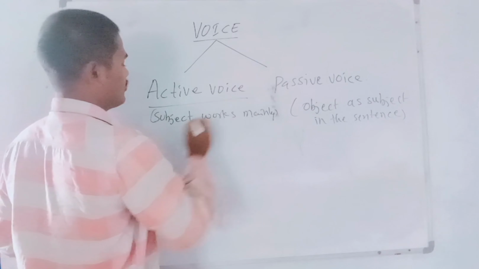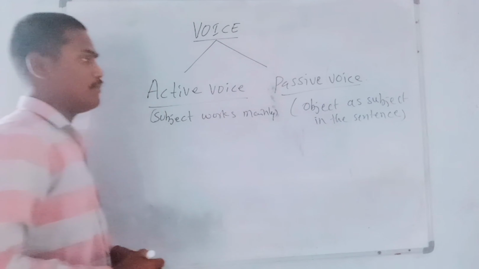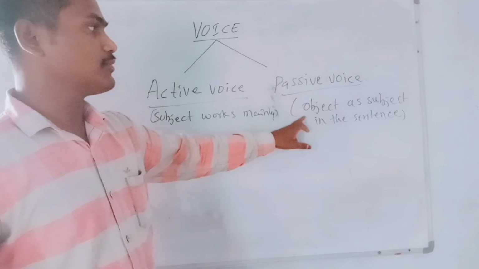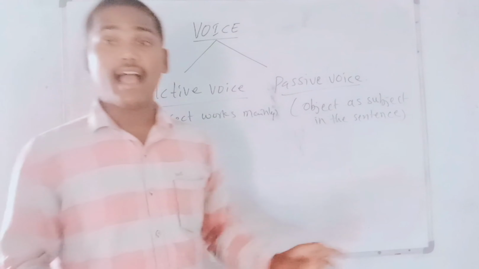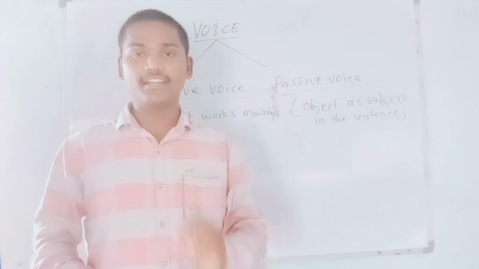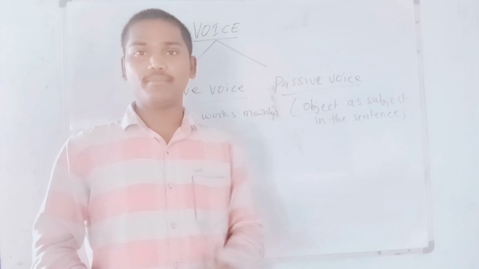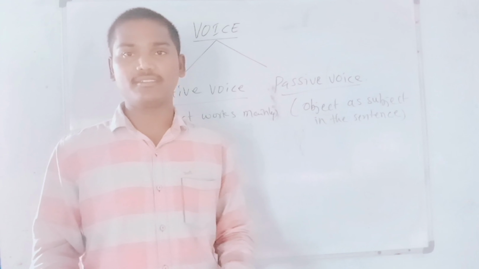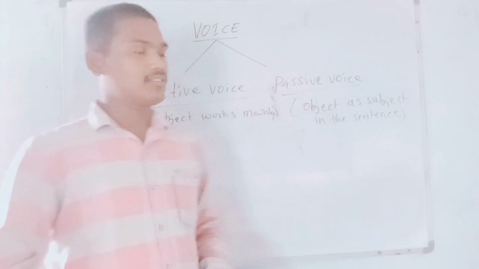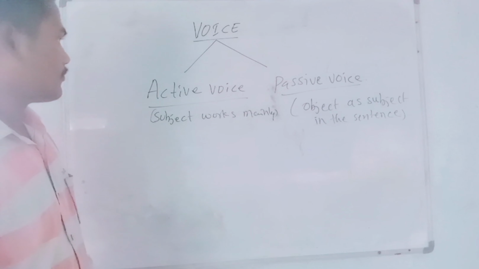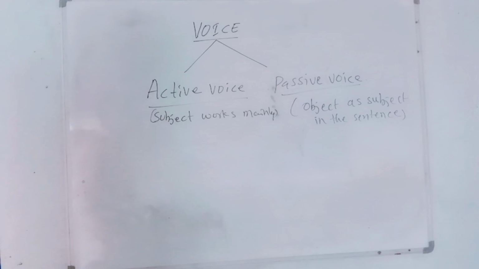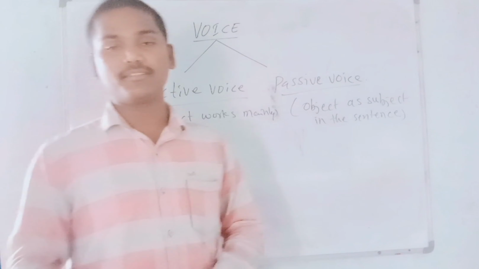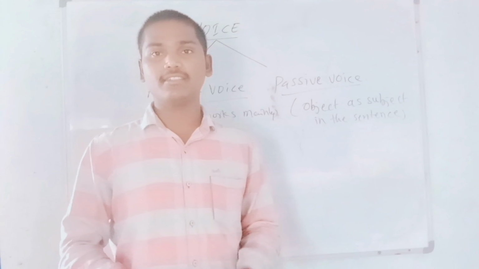So in active voice, the subject works as the main character in the sentence, but passive voice starts with the object as a subject. We consider that as a subject, but it is not a subject, it is the object. How this is possible in active and passive voices, I will teach you later. So please remember this. And we have only 8 tenses with active and passive voices. The rest of the 4 tenses don't have them.